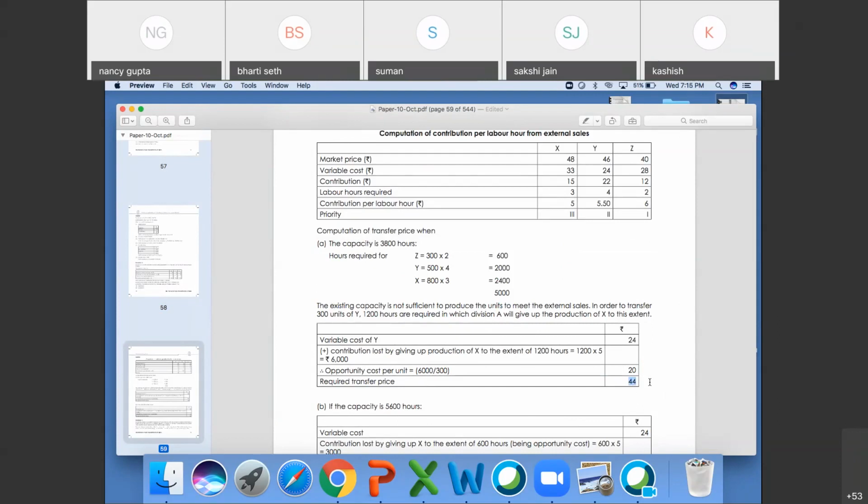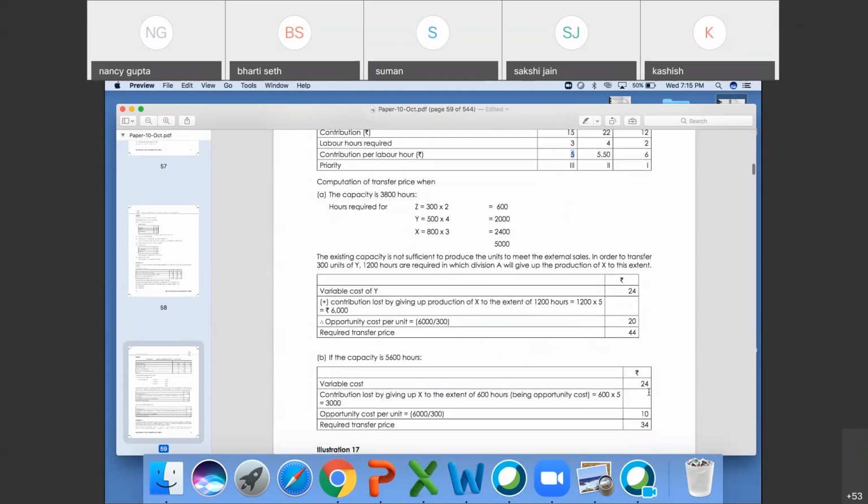Why take 5 rupees? If I choose the Y option to continue, I won't be able to continue with X because I will invest my 1200 hours. From this, you have to cover Y only. So this 5 rupees opportunity cost of X will be lost because we won't be able to continue with X.